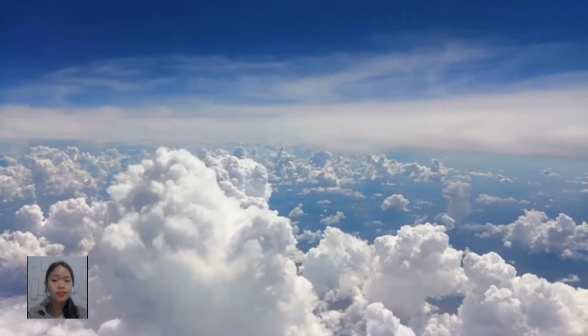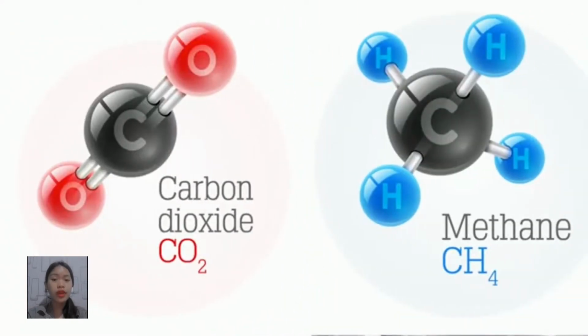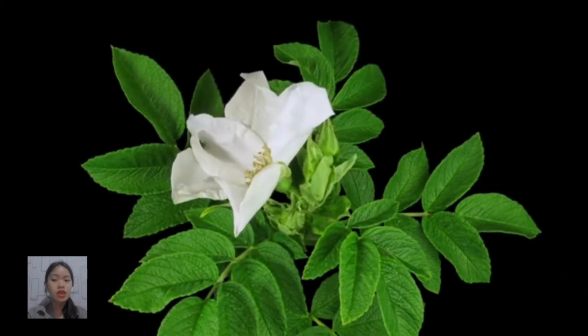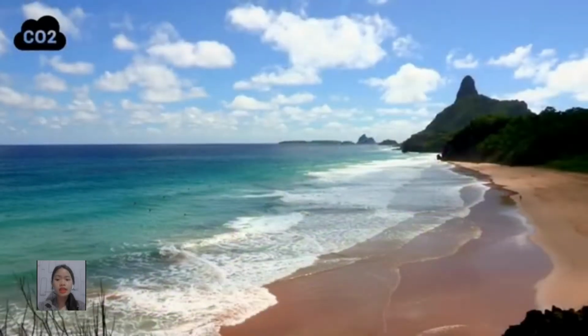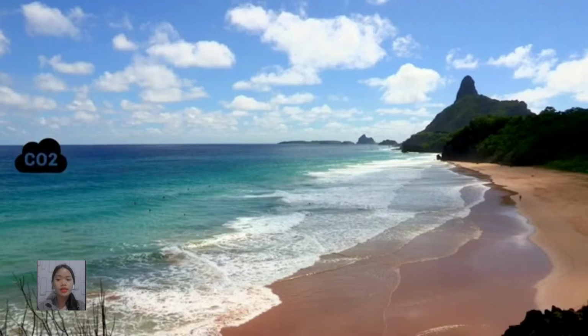Carbon is found in the atmosphere in at least two forms, carbon dioxide and methane. This atmospheric carbon can be absorbed by autotrophs like plants and plankton to be used for photosynthesis. It can also be absorbed by bodies of water in the ocean. When carbon is absorbed by the ocean, it reacts with the water and creates carbonic acid.